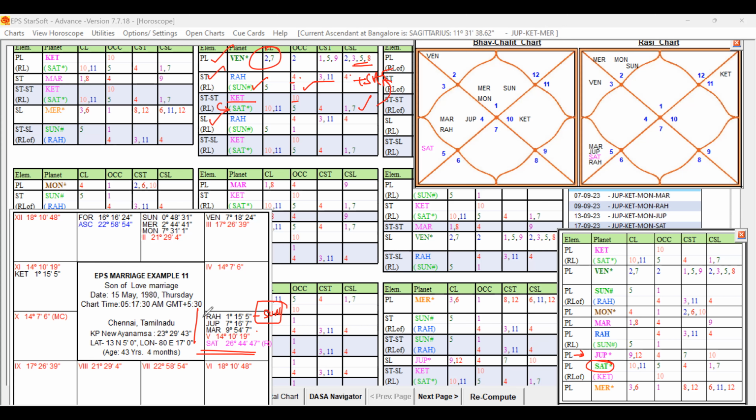Apart from that, Rahu representing Sun, and that Sun is conjoined with Mercury and Moon, but Sun is in the sign of Venus. That Venus is our another strong favorable key planet.